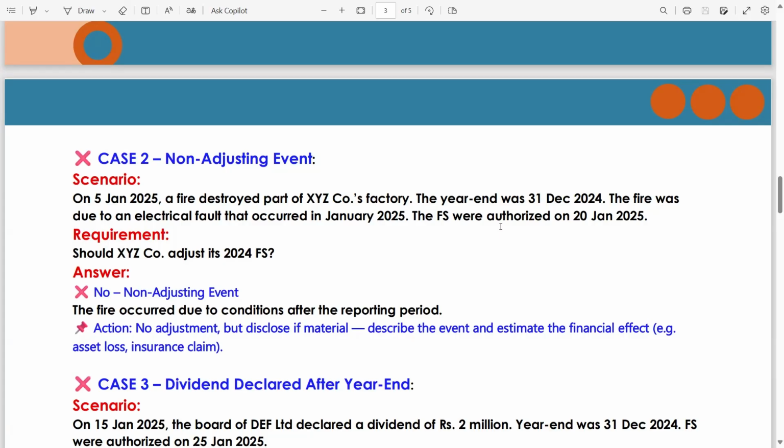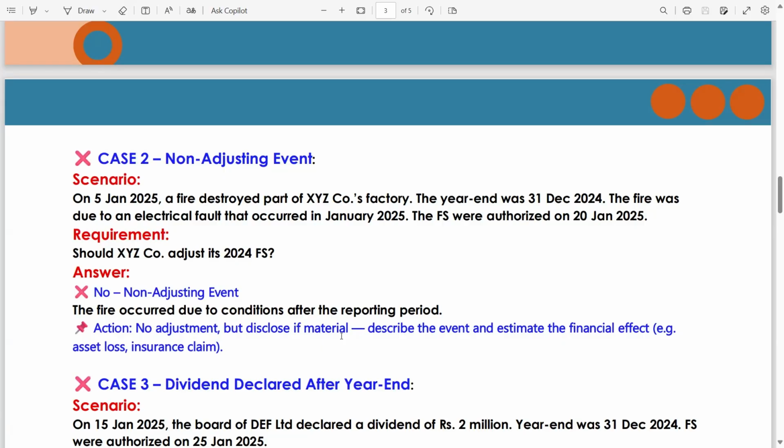Now you have to identify whether this is an adjusting event or a non-adjusting event. If you again read the scenario, on 5th Jan, a fire destroyed part of XYZ company. The year end was 31st December. It means the fire occurred on 5th Jan after year end. So this is a non-adjusting event. Now, should XYZ company adjust its 2024 financial statement? Answer: no, non-adjusting event. The fire occurred due to conditions after the reporting date. Action: no adjustment but disclose if material.